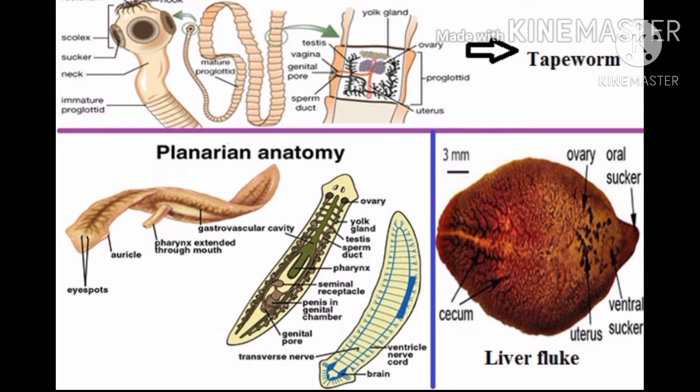Platyhelminthes have a thin, flat body. These flatworms mostly live as parasites in the bodies of other animals. Common examples are tapeworm and liver fluke. You can see in this diagram, liver fluke and tapeworm are given there.